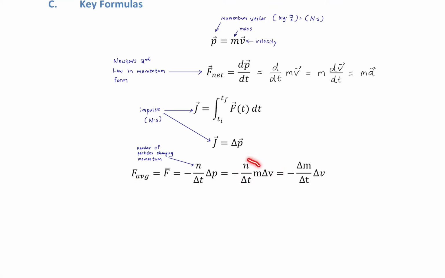But then let's look at this n times m. Since these are individual particles, each one has a certain mass, an average mass maybe, then the n times m becomes delta m. And then the delta m over delta t is our mass flow rate, kilograms per second. That's how much of that fluid composed of many individual particles is hitting an object per unit time. All right, so this is applicable to fluid collisions like rain, water, or wind.